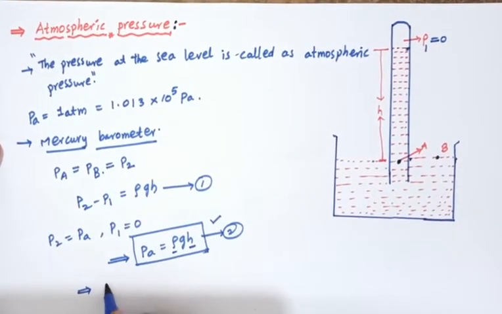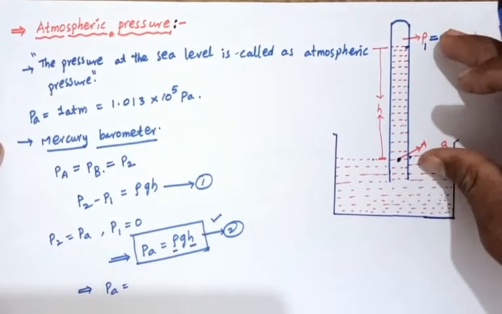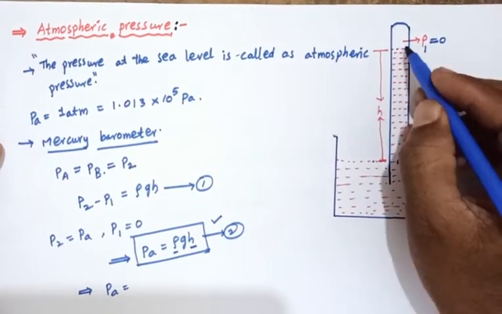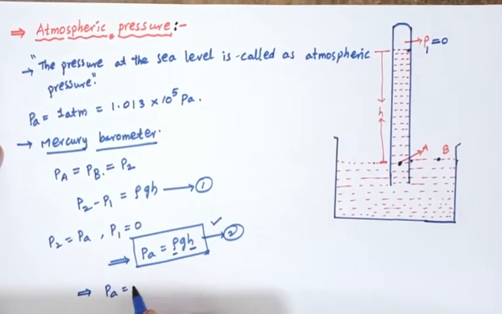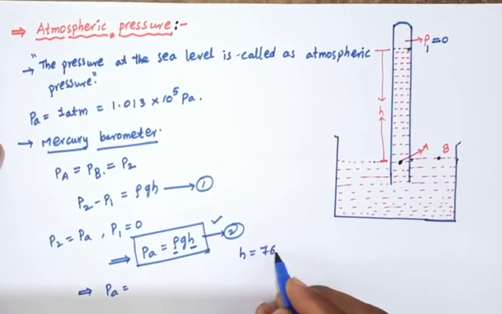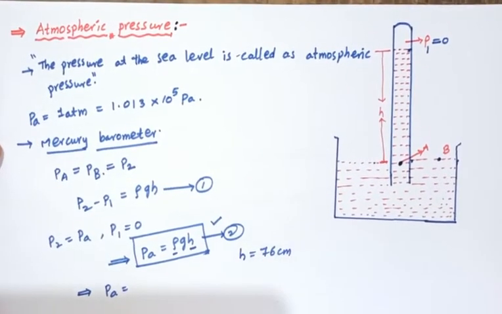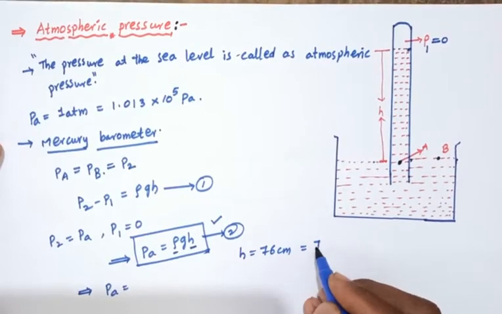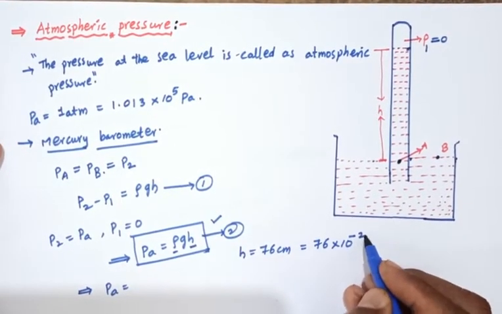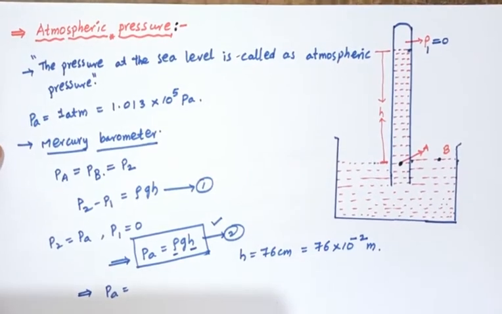Here atmospheric pressure PA depends on the height of the mercury in the glass tube, that is height h equals 76 centimeters. Okay, that equals 76 into 10 to the power of minus 2 meters.